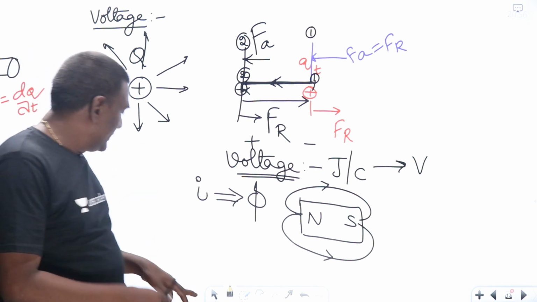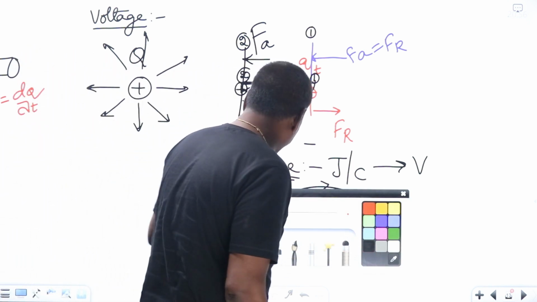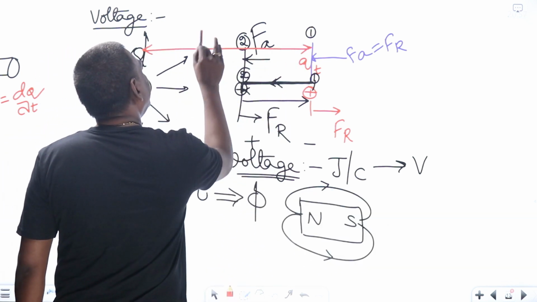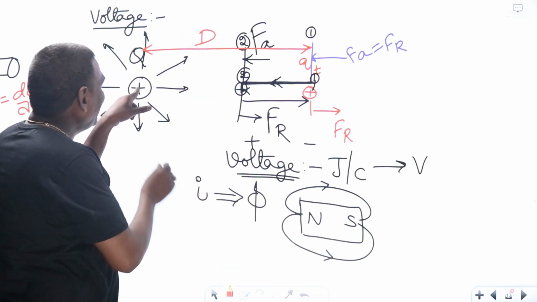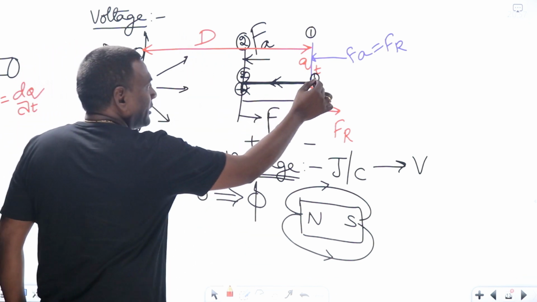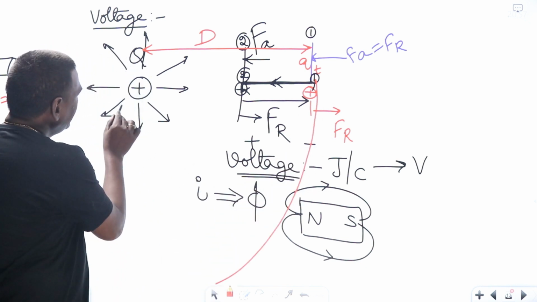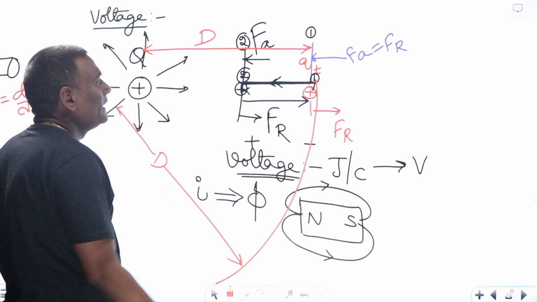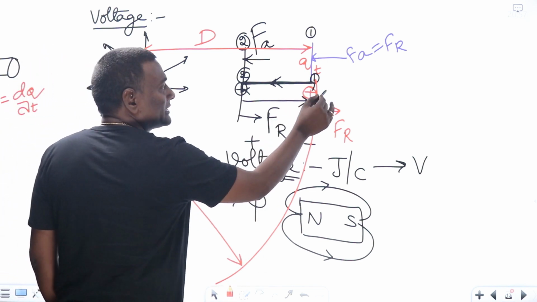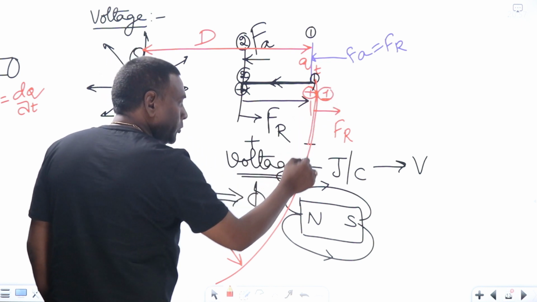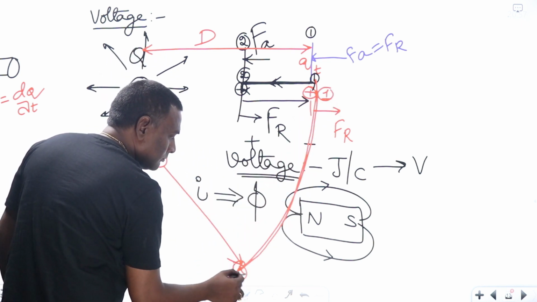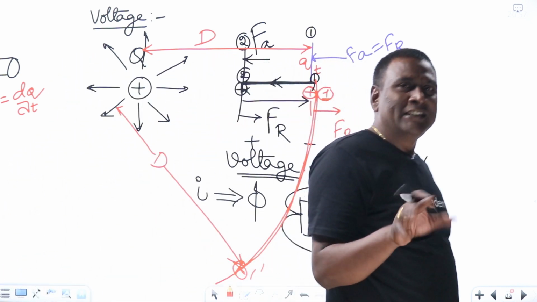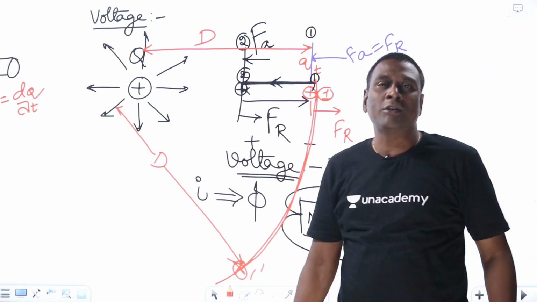equipotential points. Okay. See here, if the distance between this and this is d, and by taking this as the center, let me take an arc from here to here, such that distance from here to here is also d. Now, let me move my test charge from position 1 to 1 dash. Okay, then what type of fields will be there? Because after this, we are going to get a beautiful conclusion.